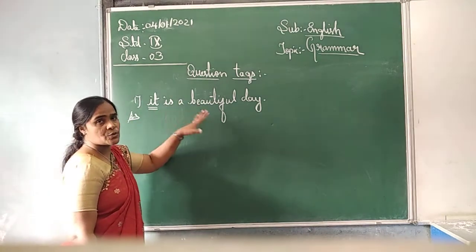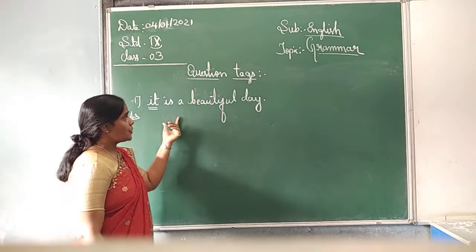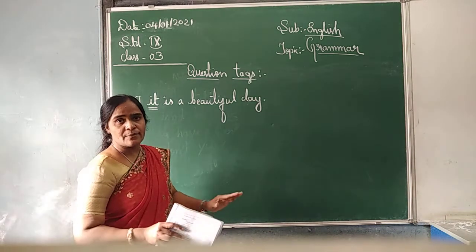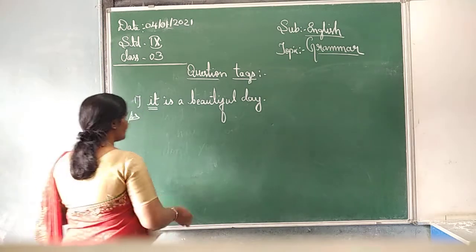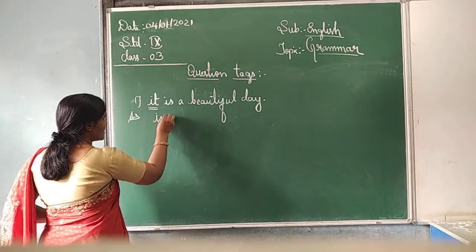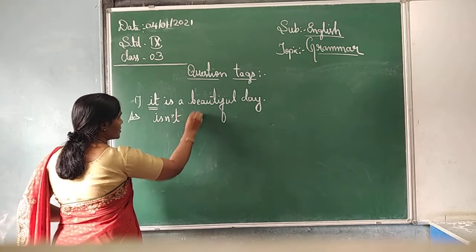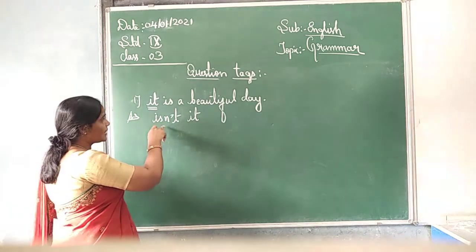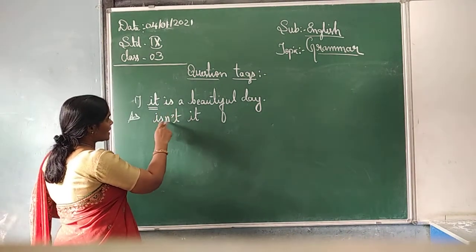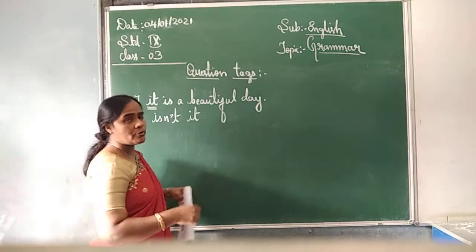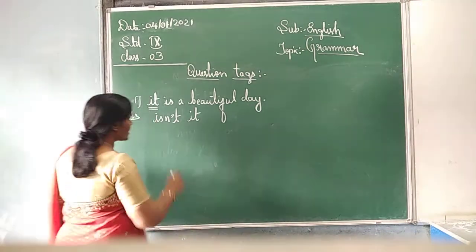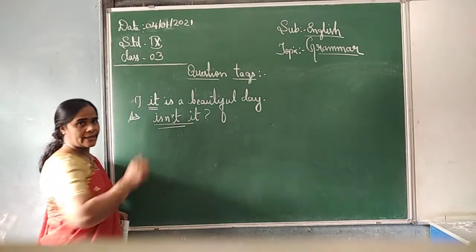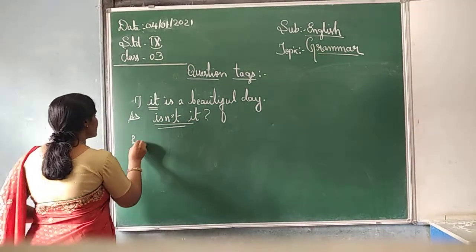It is a present tense form. So if we have to make it negative: isn't it? We are asking you, isn't it? It is a beautiful scenery, isn't it? So we have to write isn't it. See, is is there. It is a positive form, and when we change it to the negative form, is becomes what? Is not. How are we going to pronounce it? Isn't. Isn't it? Then put the question mark. This is your question tag. Understood?